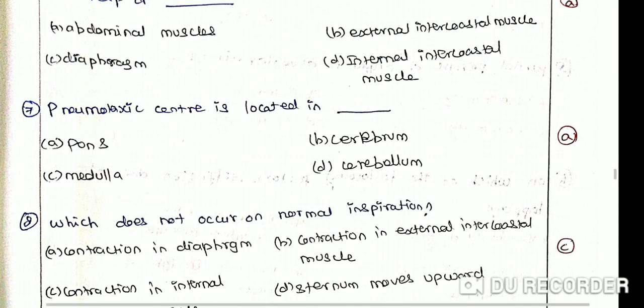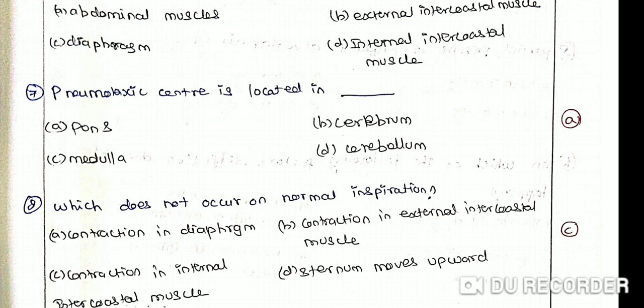Pneumotaxic center is located in dash. Option A, pons. Option B, cerebrum. Option C, medulla. Option D, cerebellum. The correct answer is option A, pons.